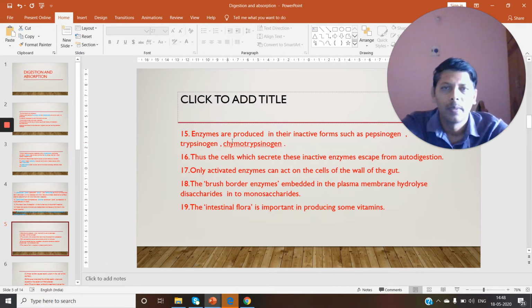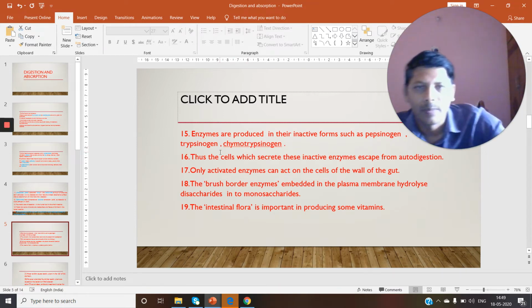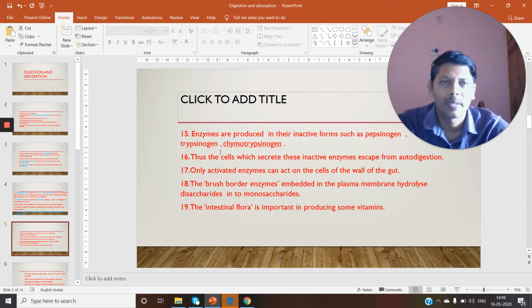Next point. Enzymes are produced in their inactive forms such as pepsinogen, trypsinogen, and chymotrypsinogen. In our body, enzymes are secreted along the alimentary canal, in the different parts of the alimentary canal. For example, in the mouth, salivary juice is produced. In the stomach, gastric juice is produced.